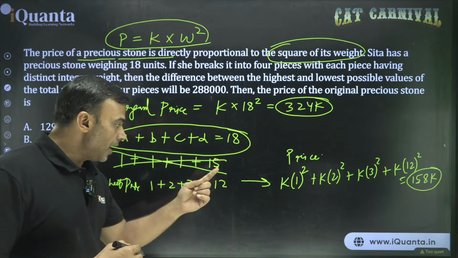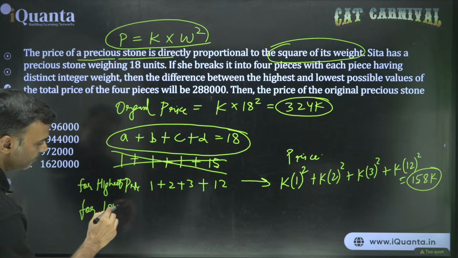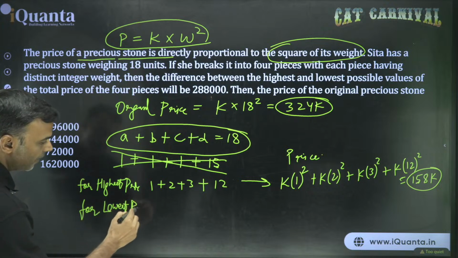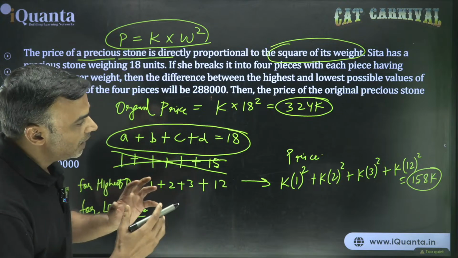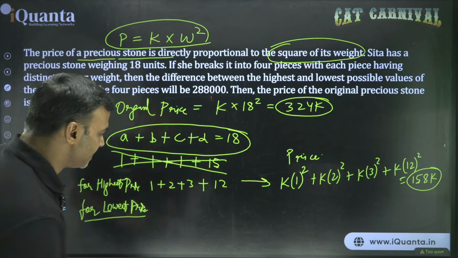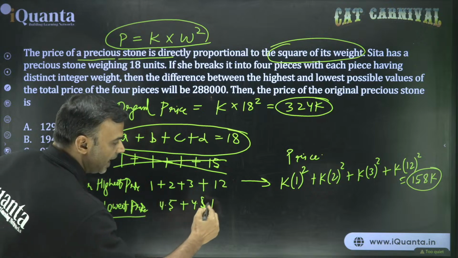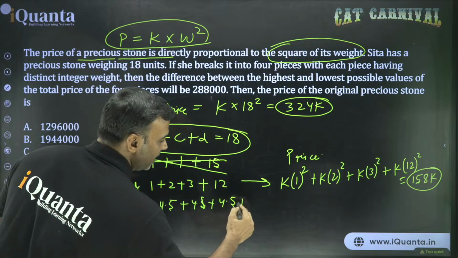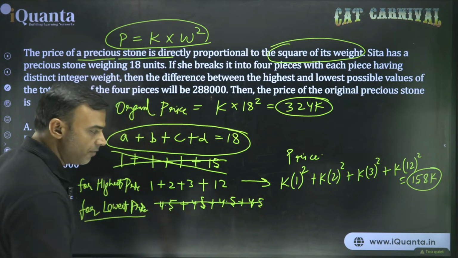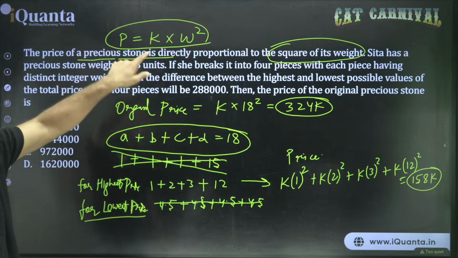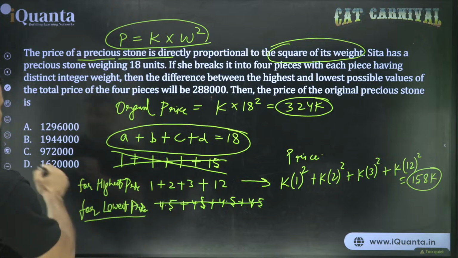Okay? But for the lowest price, what should I do? For the lowest price, we should take as equal as possible, or maybe equal. So for example, if I take 4.5 unit as the weight of each part, I will get the lowest price. But this we cannot take. Again, this will be wrong. Why will it be wrong? Because it says distinct and integers. The 4 parts are distinct integers. So we cannot take this.